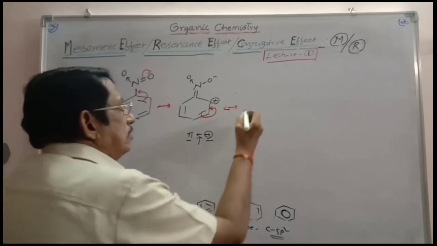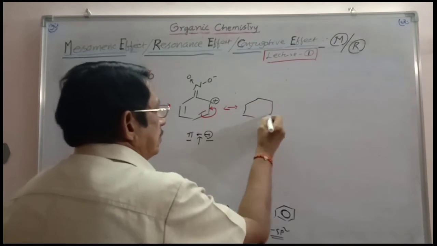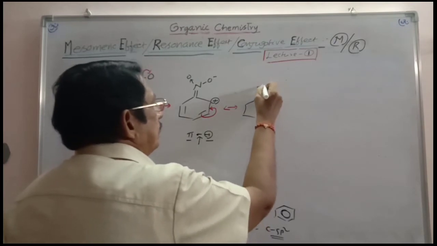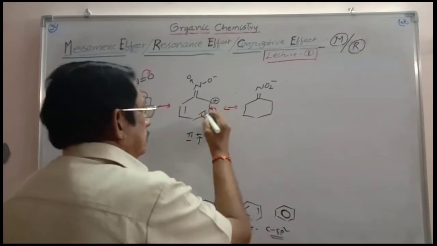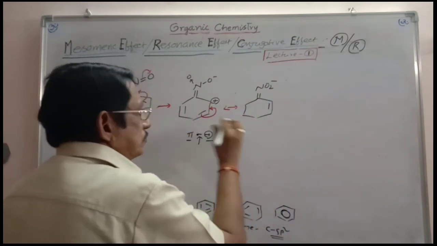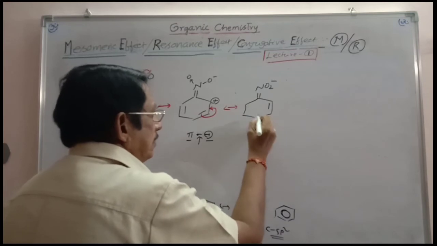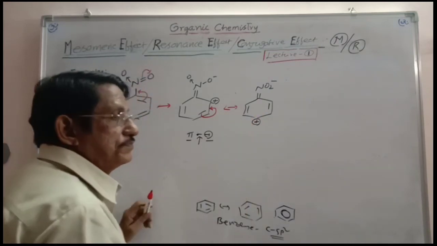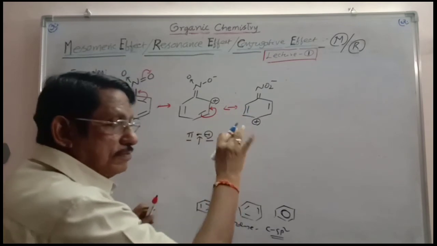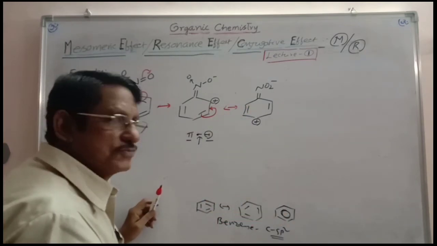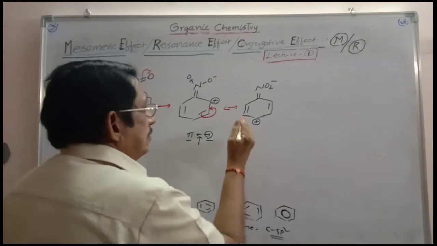So here you can write one more structure, double bond. You can write finally like this, NO2 minus. This bond is flowing like this. This carbon is losing the electron density. Once again, this is the pi bond, sigma bond, pi bond. Pi positive conjugation. And thereby, this seeks the electron density towards it.